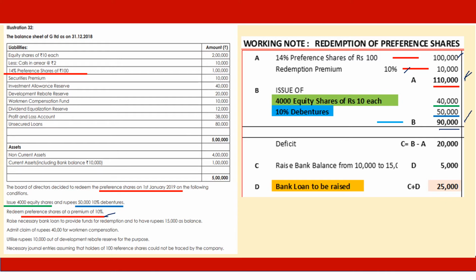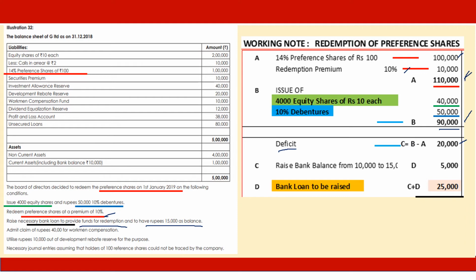We have raised 90,000, so we have a deficit of 1,10,000 minus 90,000, which is 20,000. The company says raise a bank loan to provide funds for redemption to the extent of deficit. We have a deficit of 20,000. We could have gone for a loan of 20,000, but they say provide funds for redemption and to have rupees 15,000 as balance.